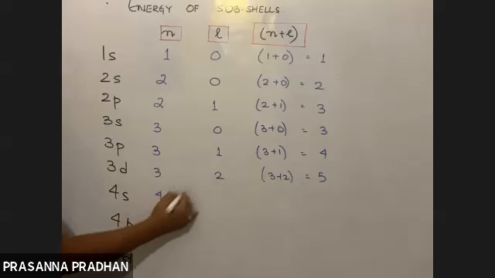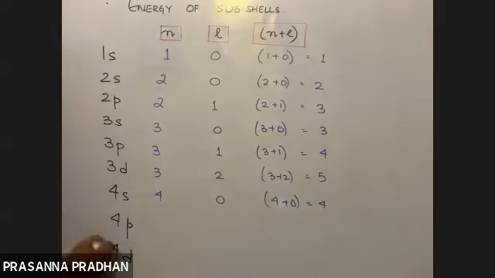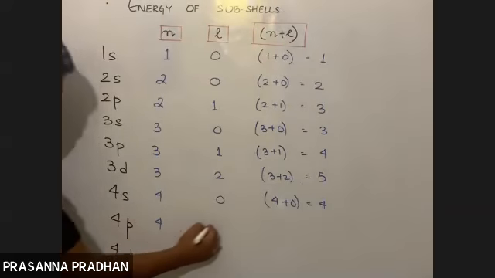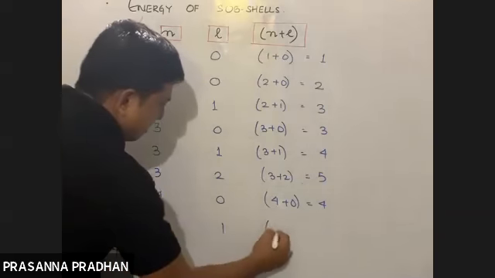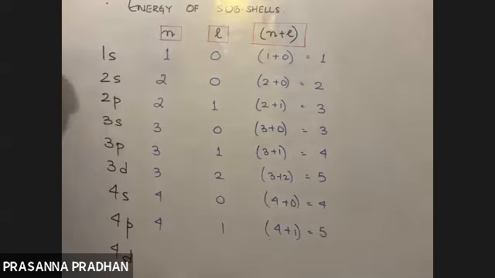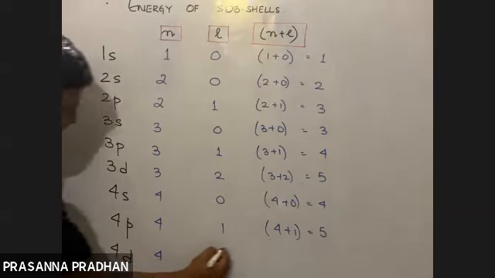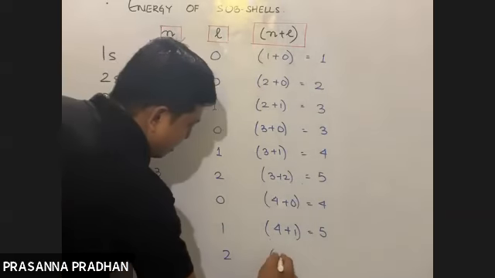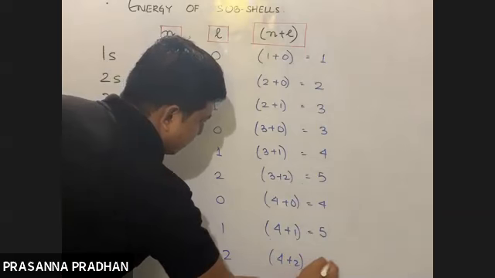4s, n is 4, l is 0. 4 plus 0 equals 4. There is a tie again between these two. 4p, n is 4, l is 1. 4 plus 1 is equal to 5. Again there is a tie between these two. 4d, n is 4, l is 2, 4 plus 2 is equal to 6.